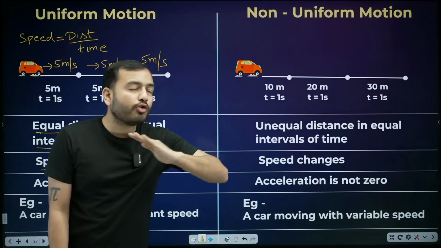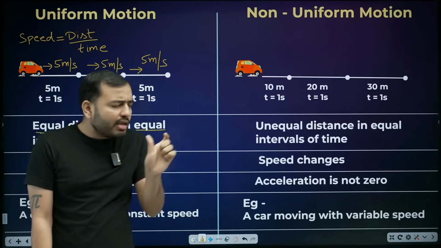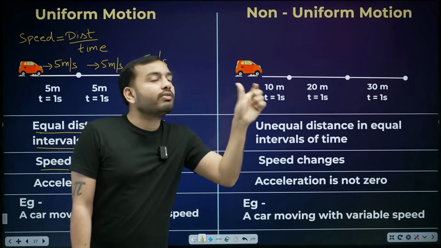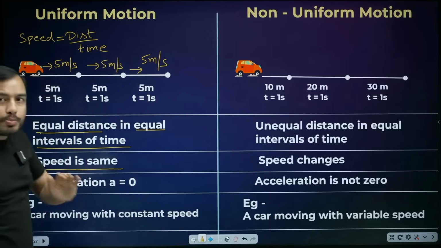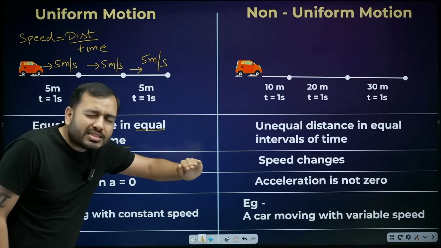The first point of uniform motion is that in equal time, equal distance is covered. Second, if we talk about speed, what should the speed remain? It should stay the same.